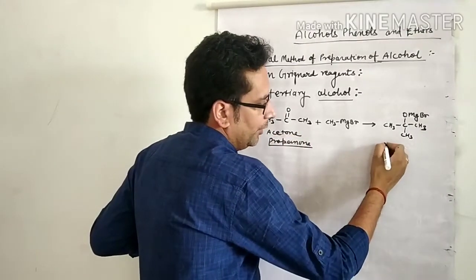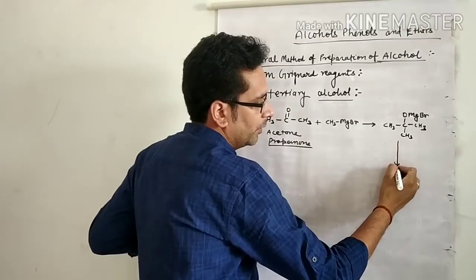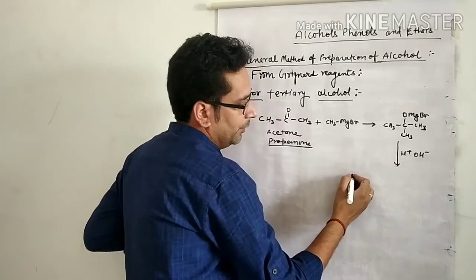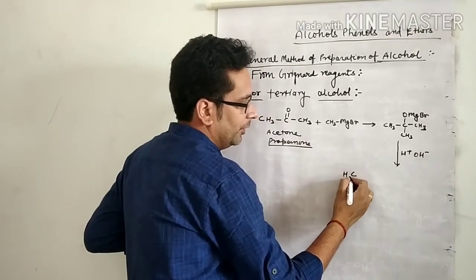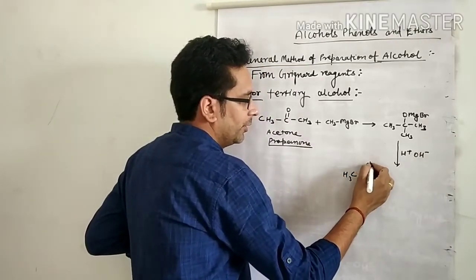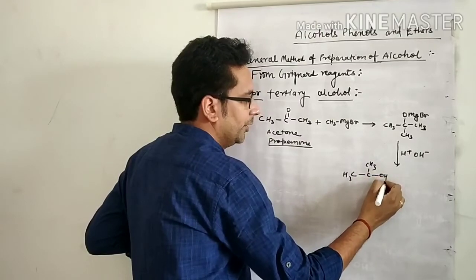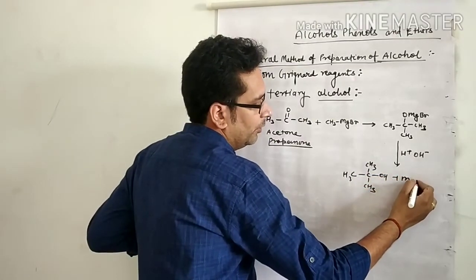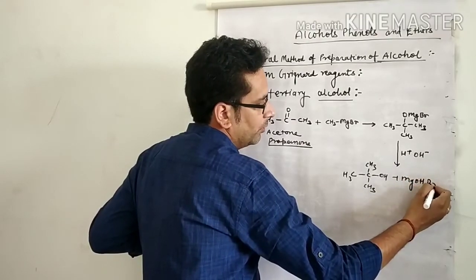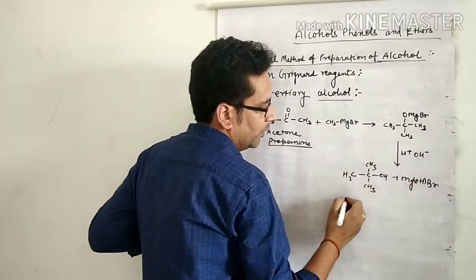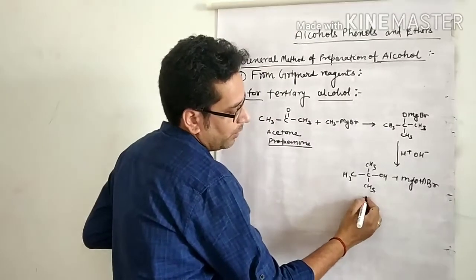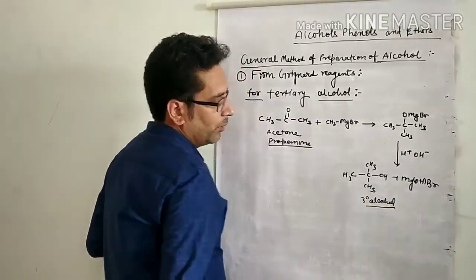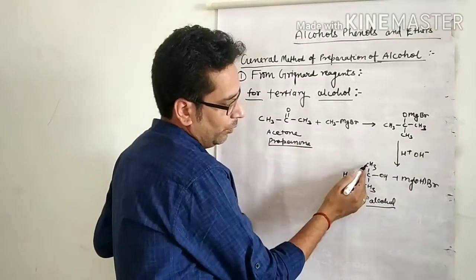So on hydrolysis, H plus OH minus, there is formation of (CH3)3COH plus MgOHBr. This one is the 3 degree alcohol. Now what is the IUPAC name? 1, 2, 3.